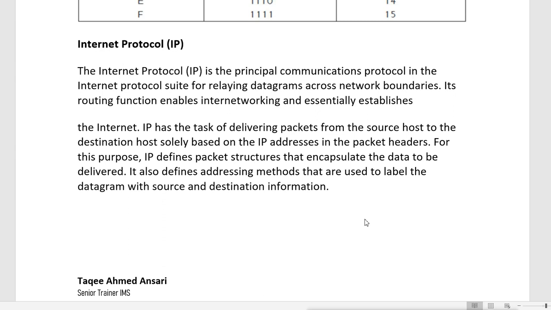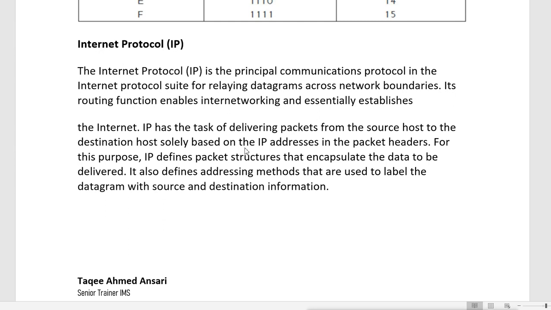IP has the task of delivering packets from the source host to the destination host solely based on the IP addresses in the packet headers. For this purpose, IP defines a packet structure that encapsulates the data to be delivered. It also defines addressing methods that are used to label the datagram with source and destination information.